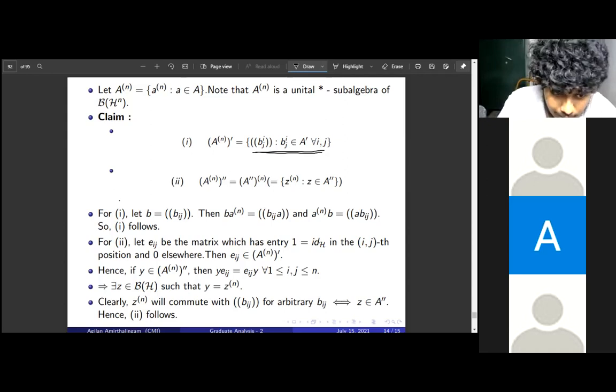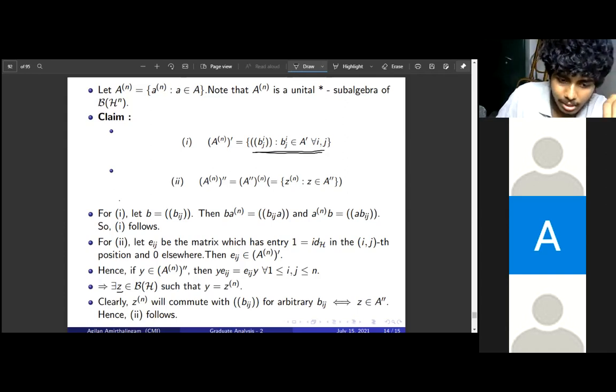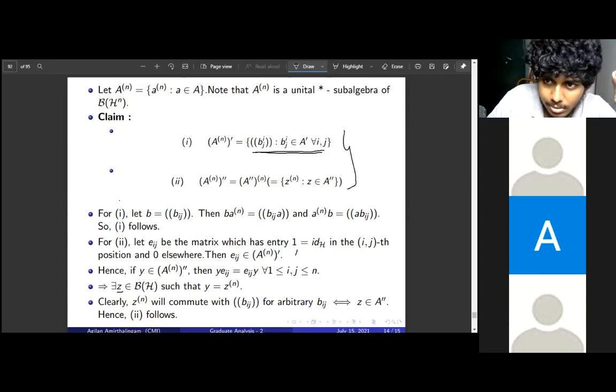We have shown that this matrix is a diagonal matrix with an entry in B of H because it commutes with all these matrices Eij's. But that entry in the diagonal must be an element of A dash dash because it commutes with these Bij's, with this identification. That's Z. So it must be in the double commutant because these Bij's were the single commutant of A. So what we have shown is this. The claim is proven.